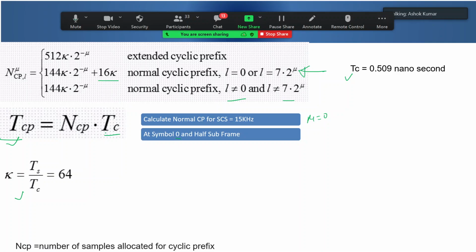Somebody has asked a question about 512 and 144. Yes, this is taken from the 3GPP specification. They have derived it and put it as a formula. I have not gone into detail on how they have derived it, but this is the formula given in the 3GPP specification itself. Okay, so can somebody calculate the NCP for these two given parameters and then finally TCP?